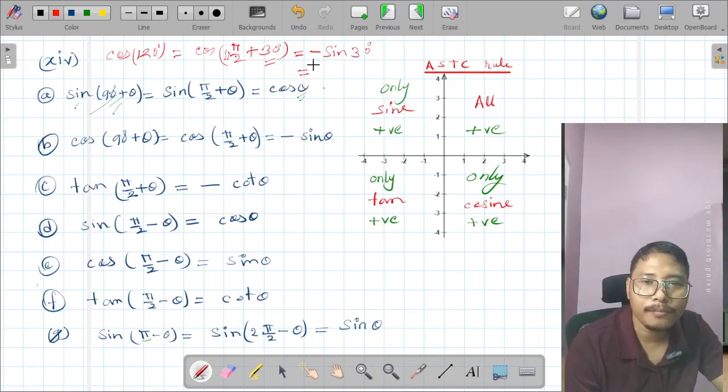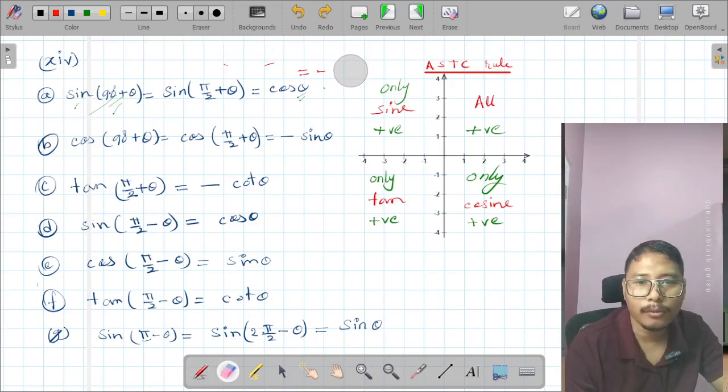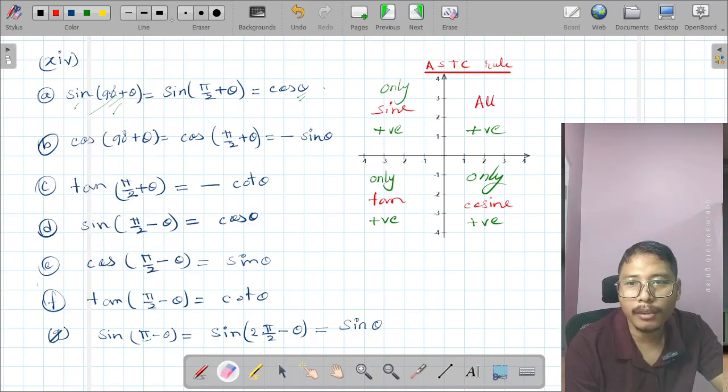What will be the value of this? Minus half. That means the value of cos 120 degrees is minus half. In this way you have to solve the problems. You have to know this ASTC rule.